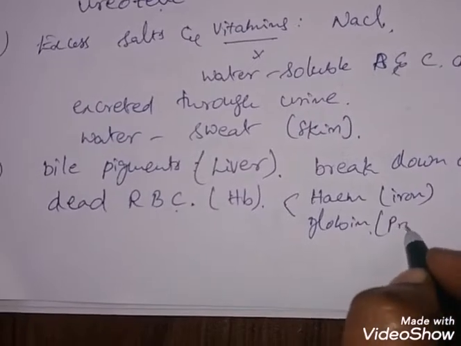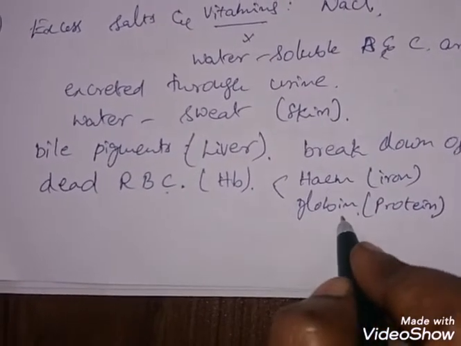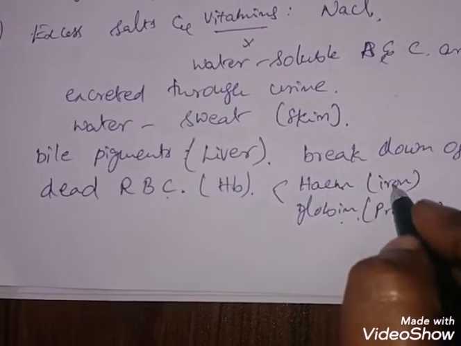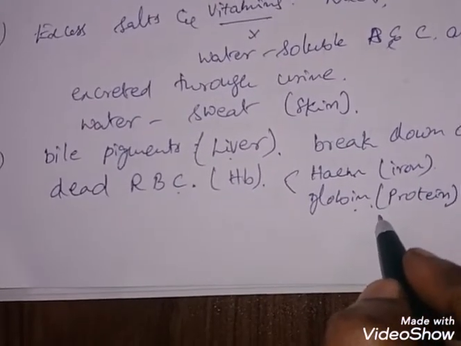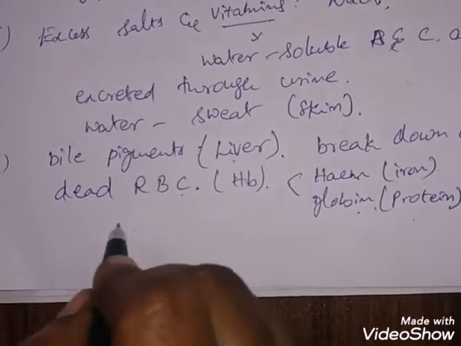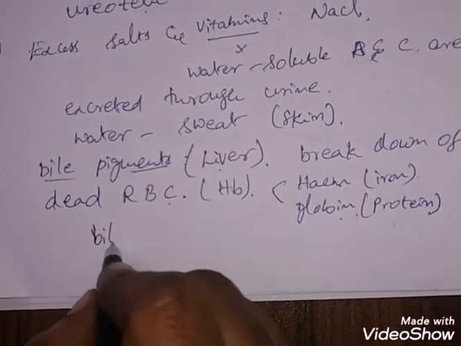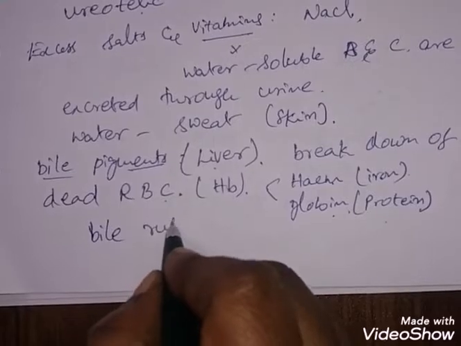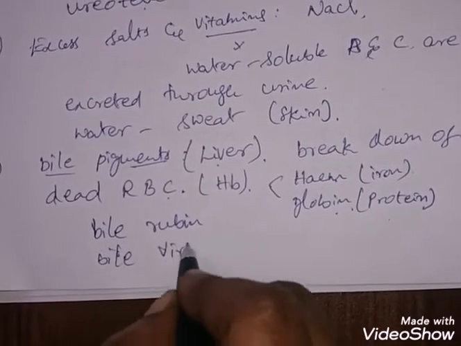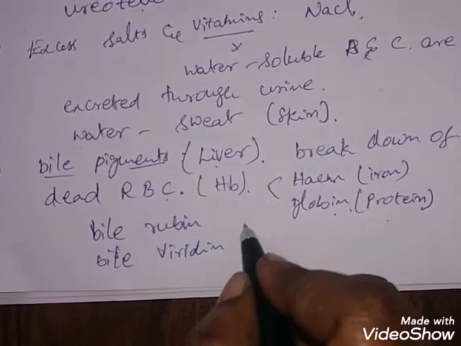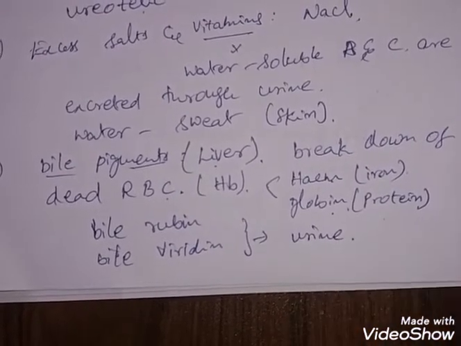Globin is the protein compound, and it gets digested, whereas the heme iron compound remains in the liver. The digested protein forms bile pigments. There are two bile pigments, bilirubin and biliverdin. These two pigments are formed in the liver and also excreted through urine.